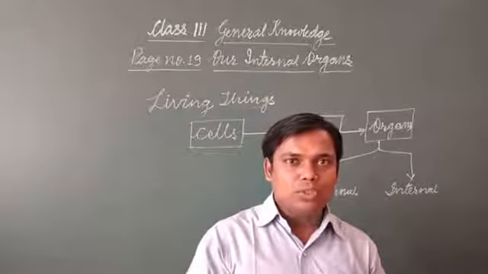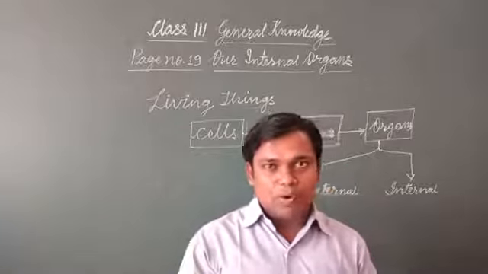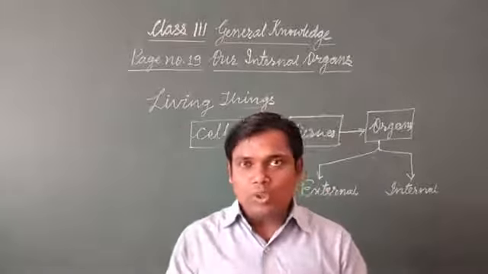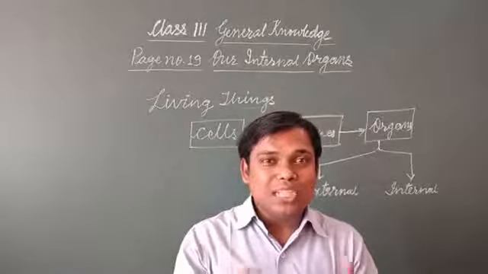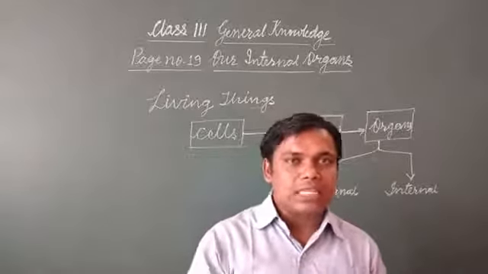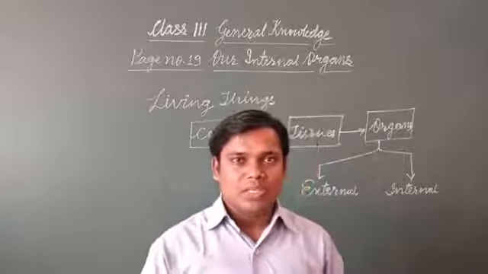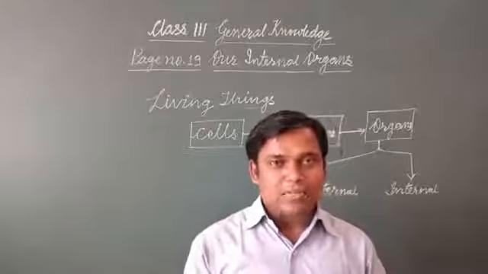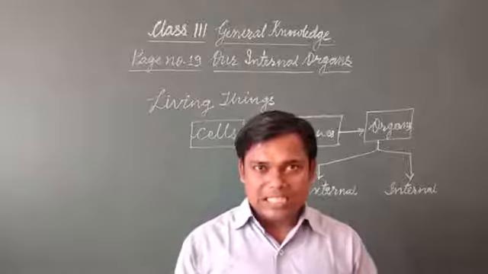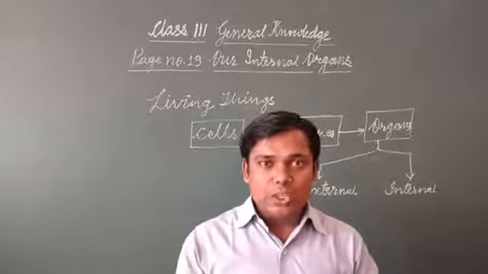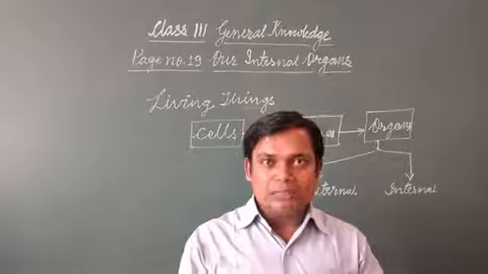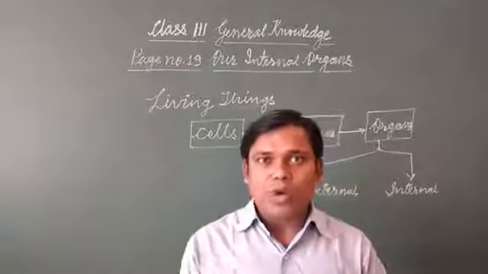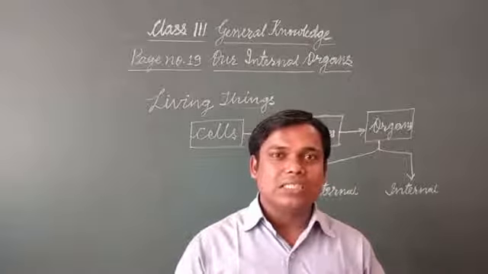We have to read the information, and from the clues we have to choose the correct name for the internal organ. All of you keep book in front of you, and I am going to read the first one. You will read also, and you will search from the clue box the name of that particular organ.